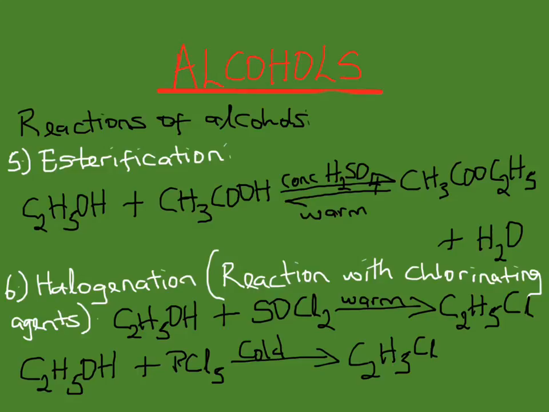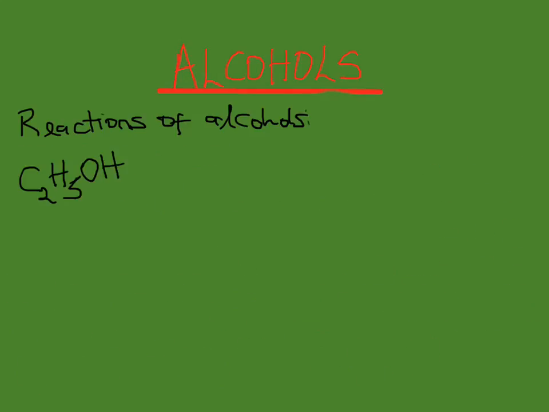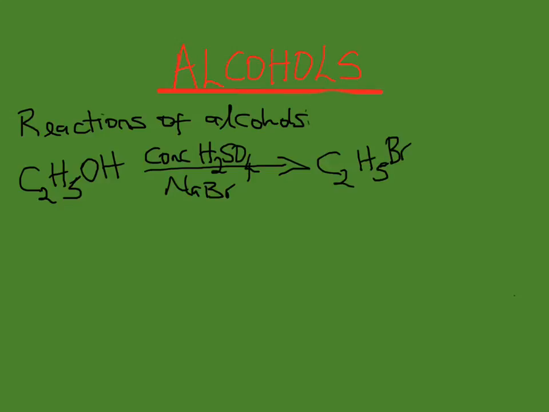When they react with chlorinating agents, they give out hydrogen chloride gas. They react with methyl halides, by the action of concentrated sulfuric acid on the appropriate solution. Like you can see, they give us a halogenoalkane.